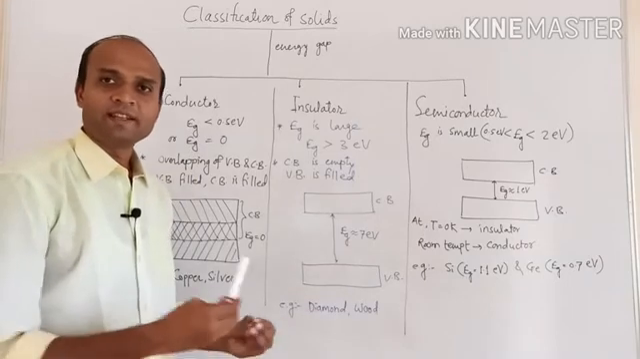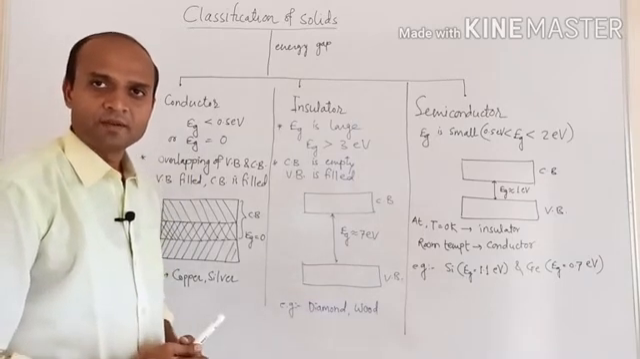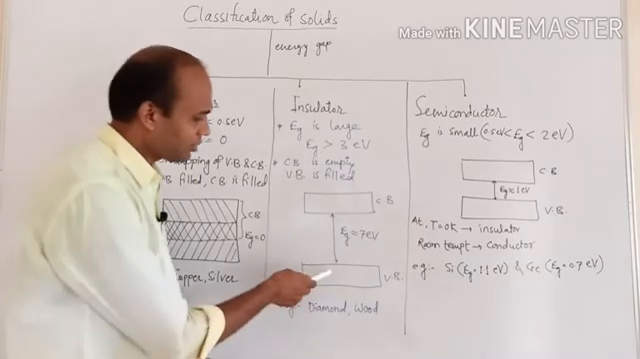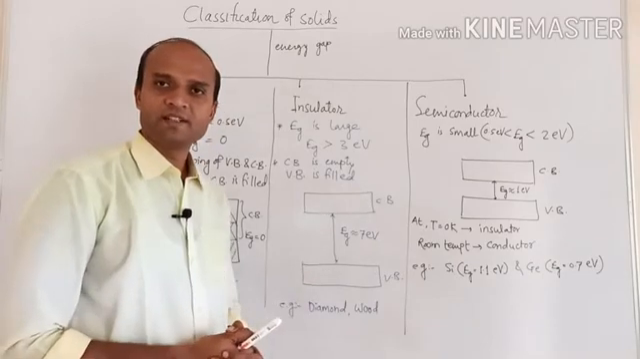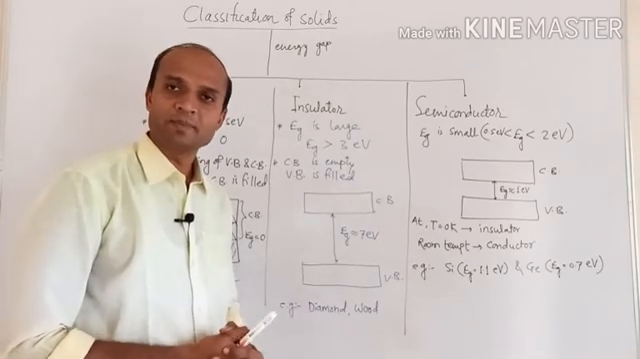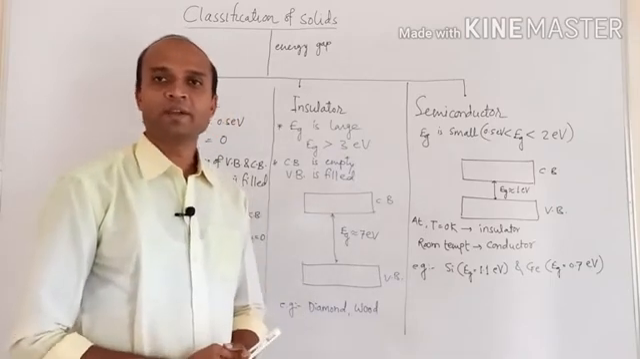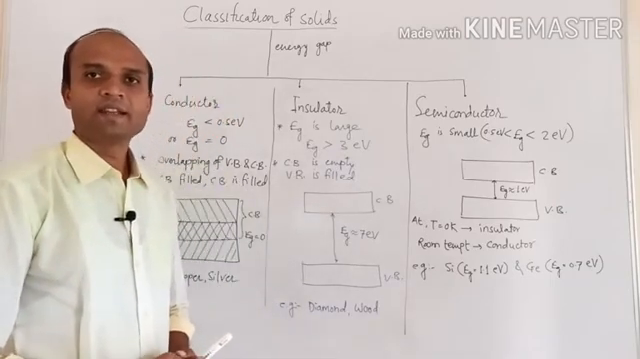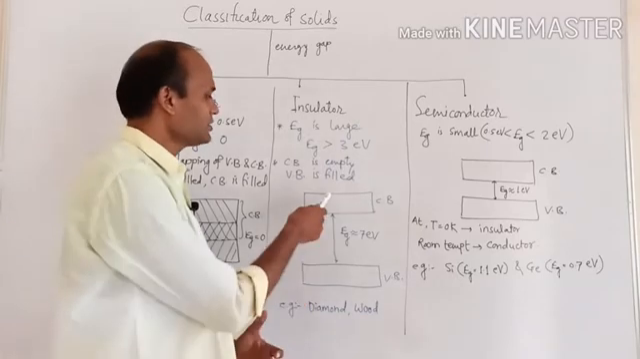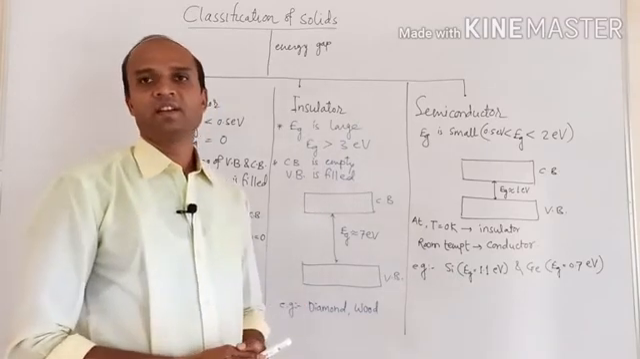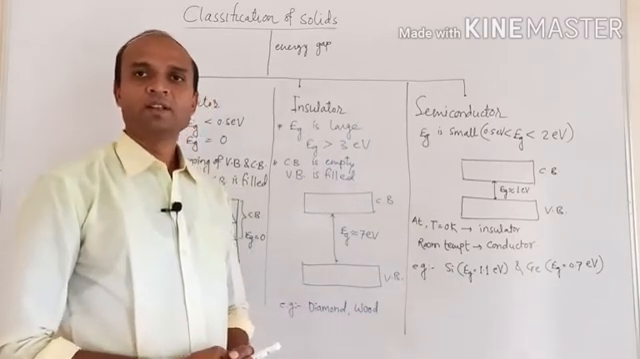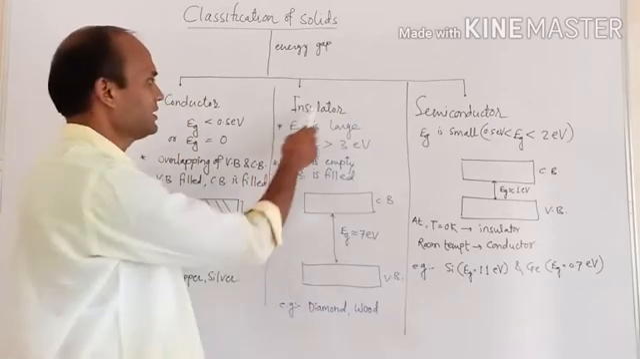Now if you supply external energy, these electrons will get thermal energy, but that energy is not sufficient to cross the energy gap because the energy gap is very large. That's why electrons cannot reach the conduction band, and hence conduction is not possible, and such solids are called insulators.